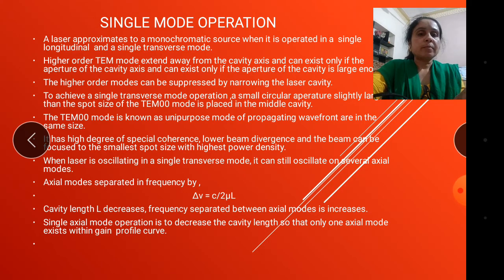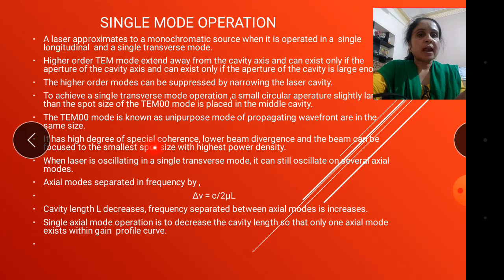We saw in the last lecture the transverse modes, in which various TEM modes are included, and how we can diagrammatically represent the various cavity modes. The spot size depends on the mode type.